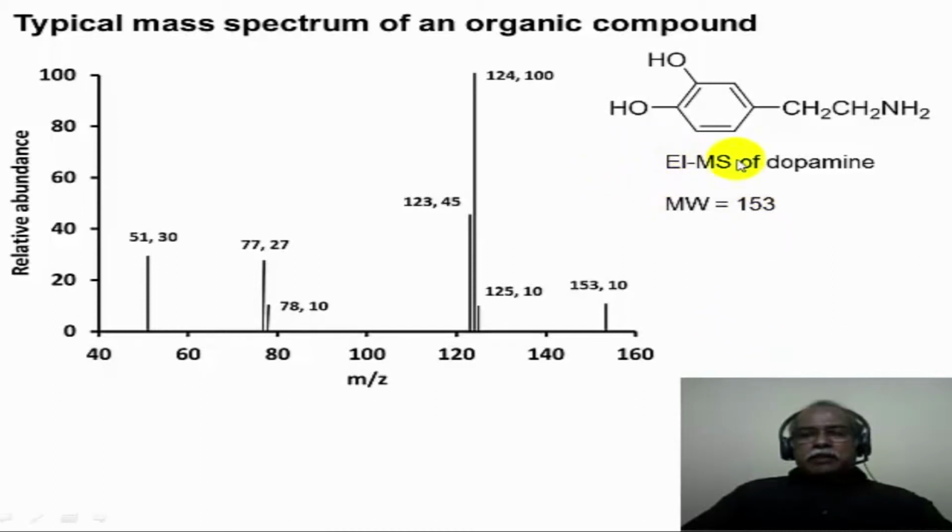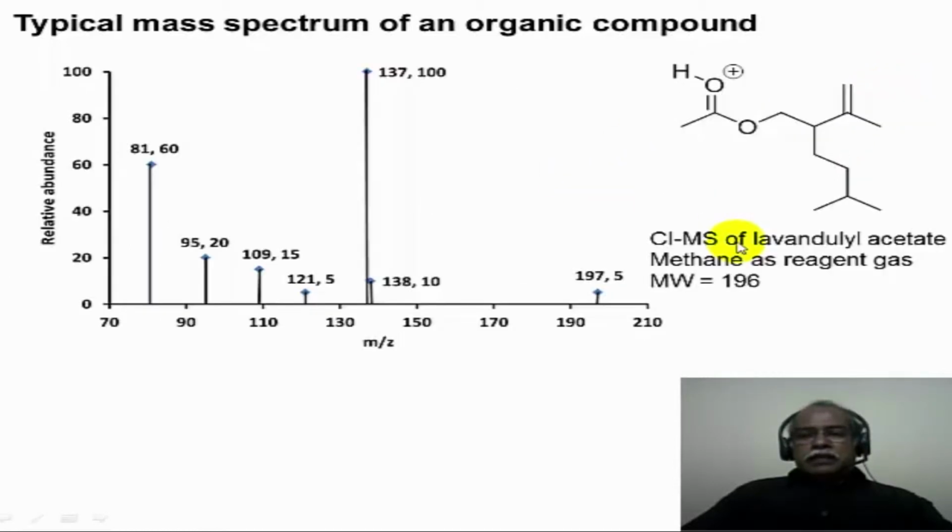In this particular example, the ion is generated by removing an electron from this molecule, in other words by the ionization of this molecule, and the cation radical thus produced is the one that is responsible for all the other ions that are produced. So essentially the removal of an electron is what we are calling the ionization process in this particular technique. It's not always necessary to remove an electron. One can always add a proton to the molecule, thereby generating a positively charged ion.